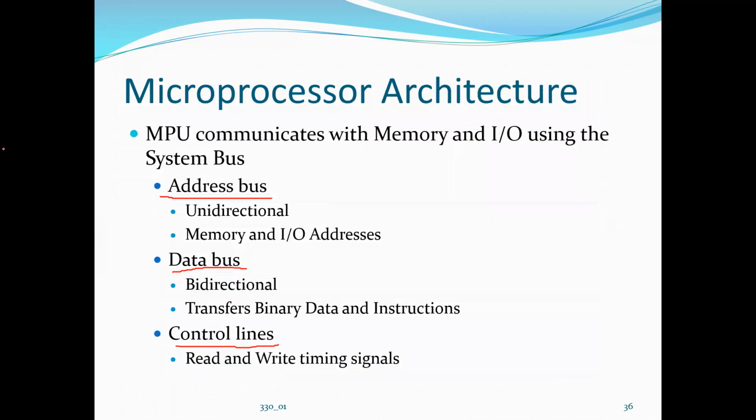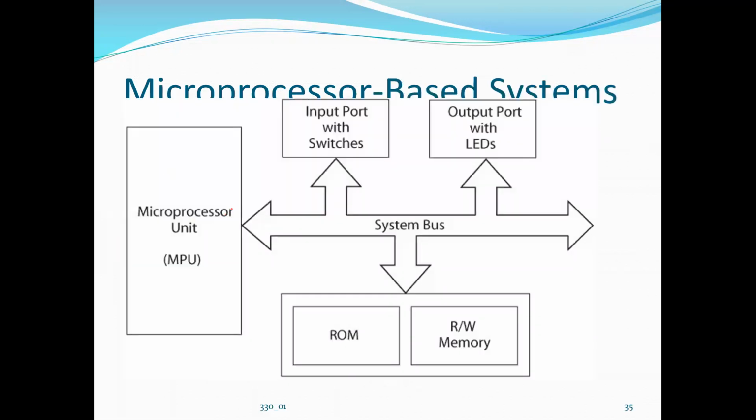All right, so the first bus is the address bus. This bus is responsible for fixing the address of the peripheral. The peripheral can be your IO devices or your memory device. This address bus is unidirectional. Unidirectional means it has only one direction. Why? Because your microprocessor is only going to fix the address. Through the microprocessor only, the address goes to these devices.